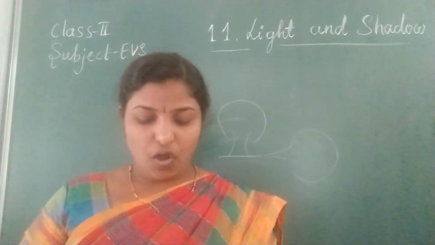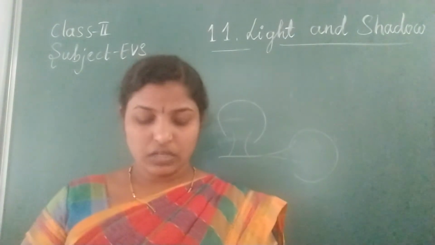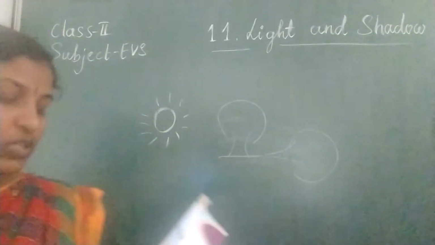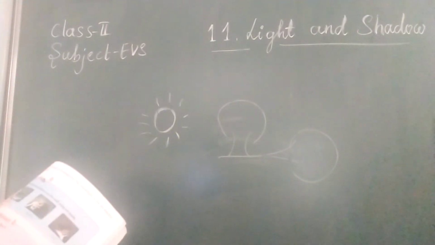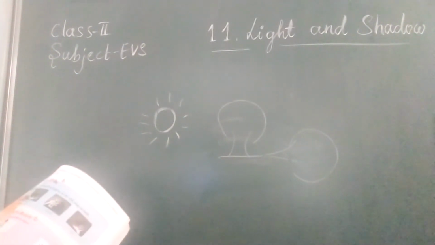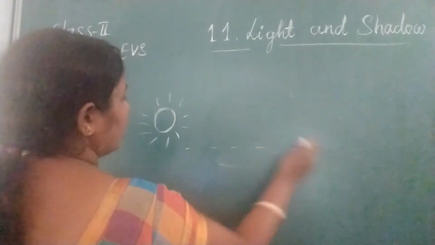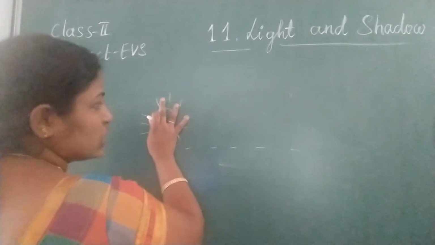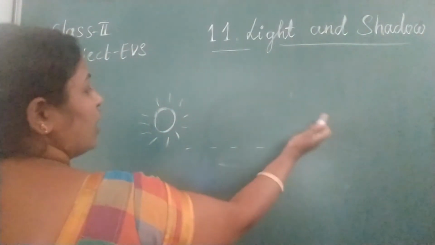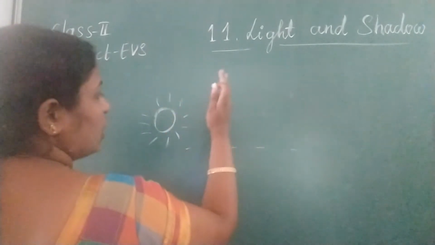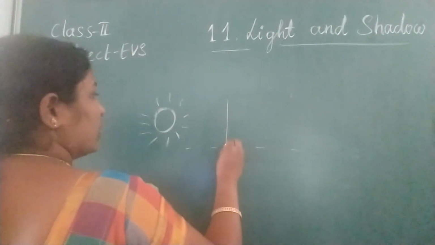It can be formed on the ground, a wall, or any other object. So here is a light source, and this is the path of light. If any object comes on the opposite side in its path, say I will take a pillar.